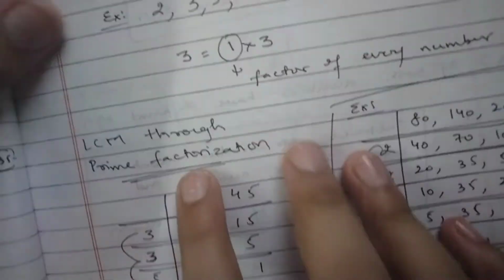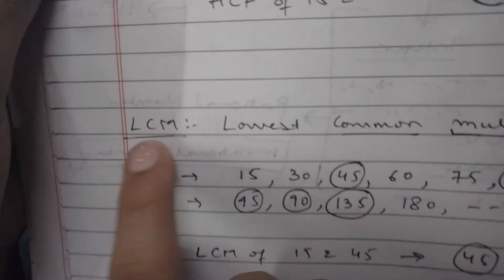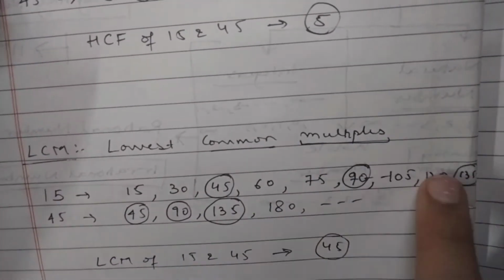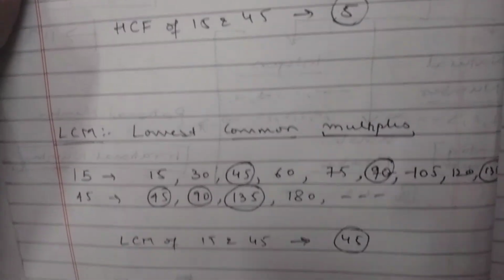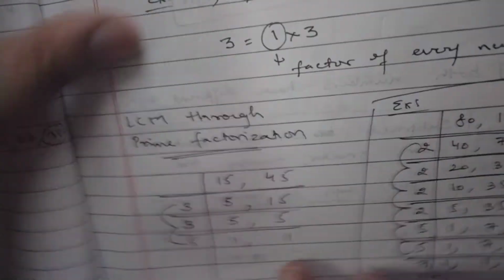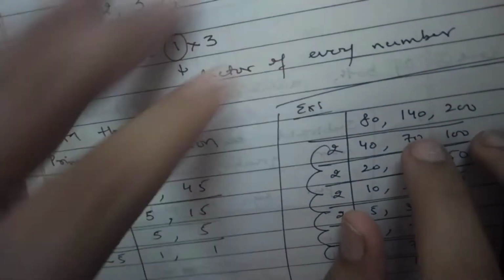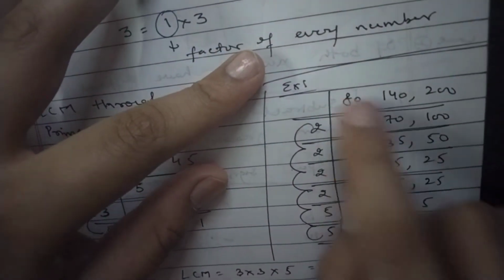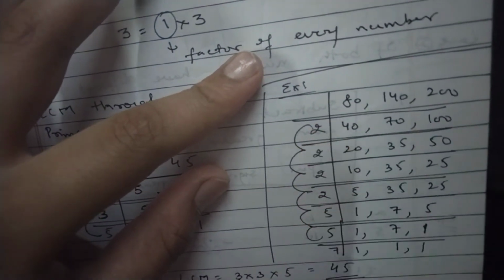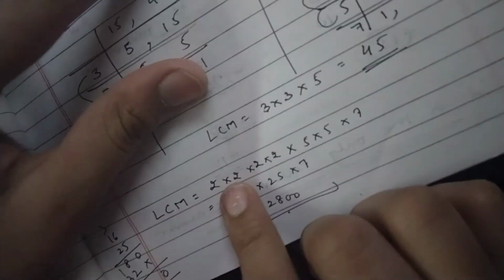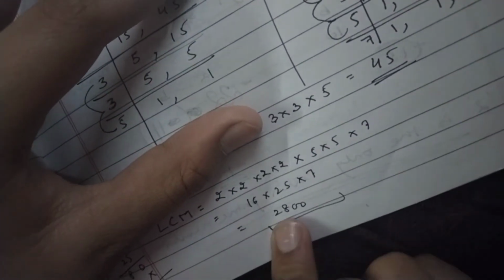LCM of these two small numbers we got as 90. If there is a largest or big number, sometimes we are not able to find the LCM. So here there is a method, that is prime factorization. We can take numbers like 80, 140, 200. We are not able to find the LCM of these three numbers easily, so we can find it like this: 240, 70. So it will go in the 2 and 5 tables, and 7 also. We will multiply all these, and the answer will be this.